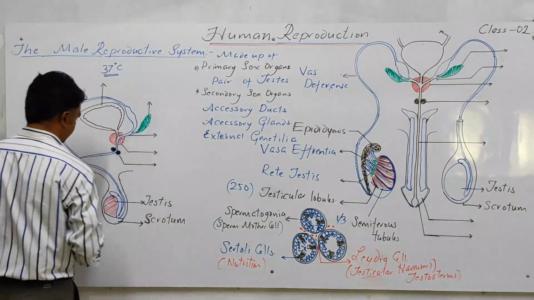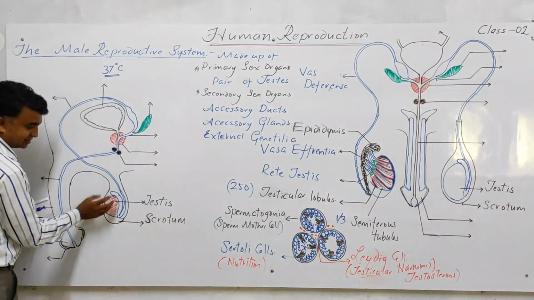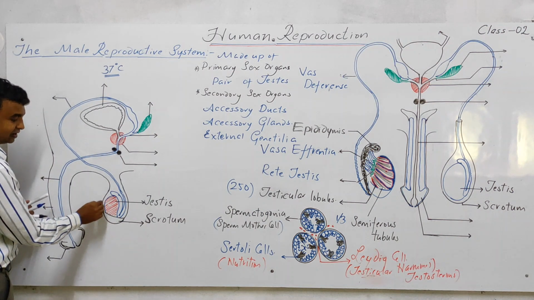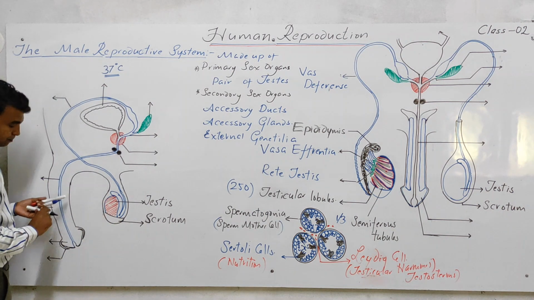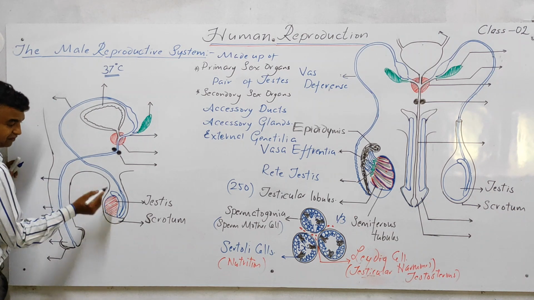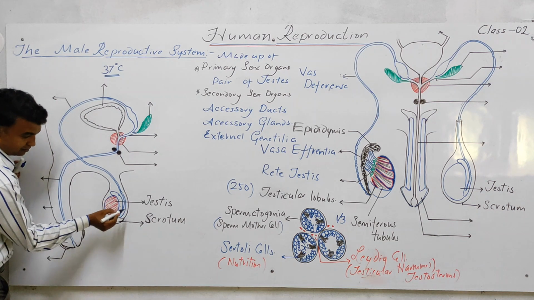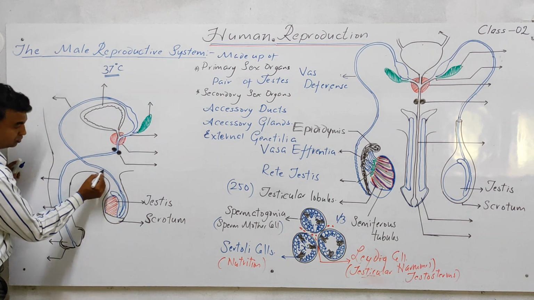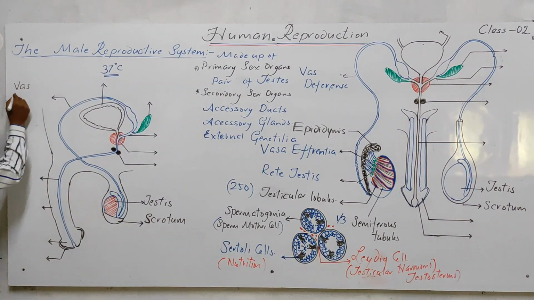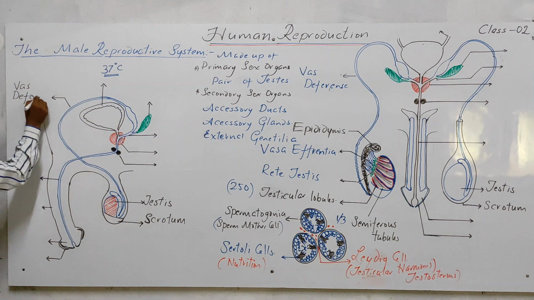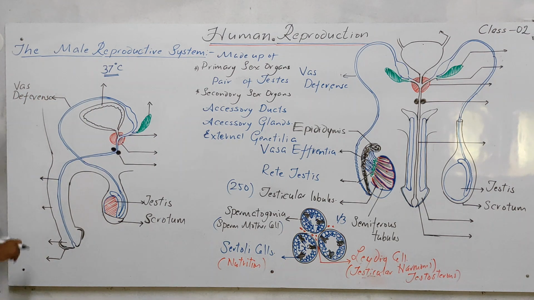So in this way, this is the testis, and inside are the seminiferous tubules. The seminiferous tubules open into the rete testis, the rete testis opens into the vasa efferentia, the vasa efferentia opens into the epididymis, and the epididymis opens into this tubular structure called the vas deferens.